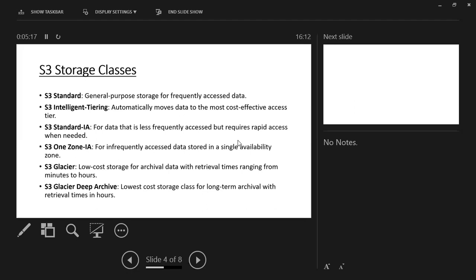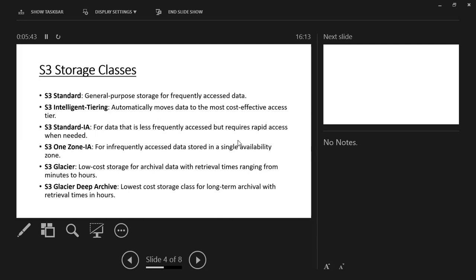These are the options we can select for our storage according to our requirements for storing data in S3. So this is Standard, Intelligent-Tiering, Standard-IA, One Zone-IA, and Glacier. They all have some other features.